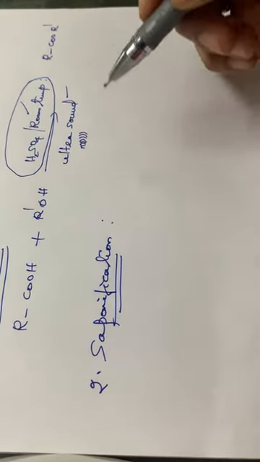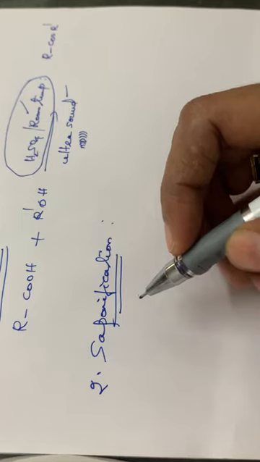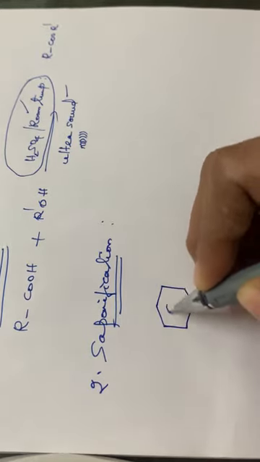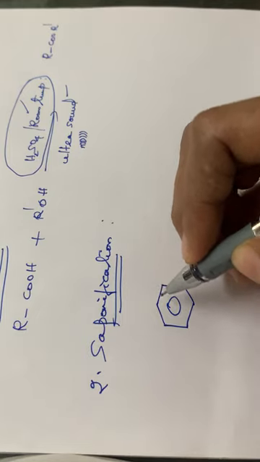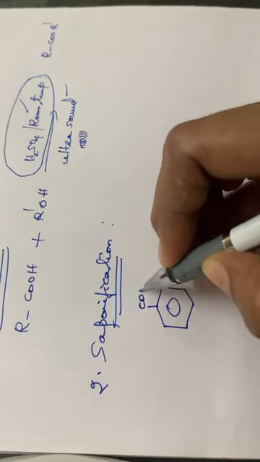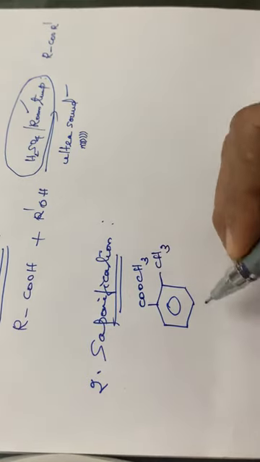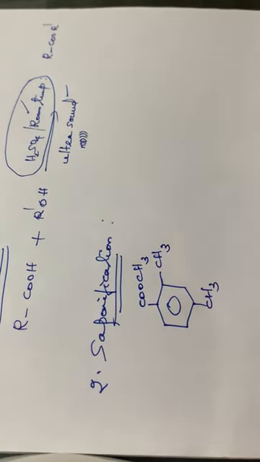Then the next one, the saponification reaction. Here the compound used is C6H3COOCH3, with CH3 at the ortho position and another CH3 at the para position.